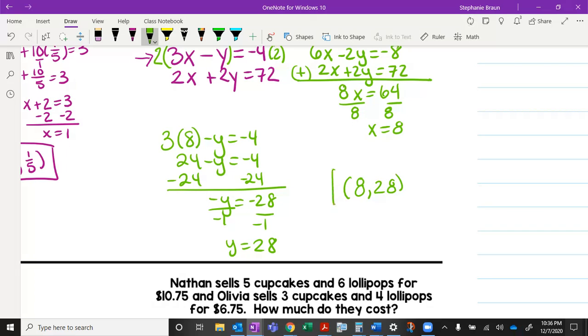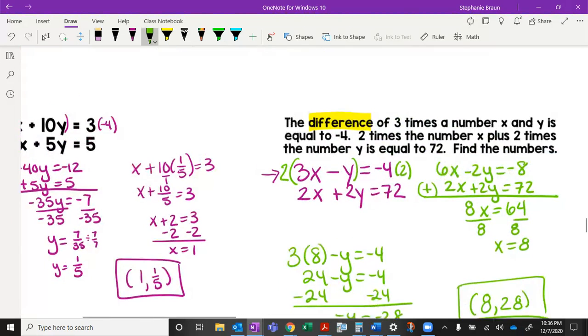So because this is a word problem about x and y, we are going to write an ordered pair. For regular word problems that have labels, we don't write ordered pairs. Okay, let's go back to the front.